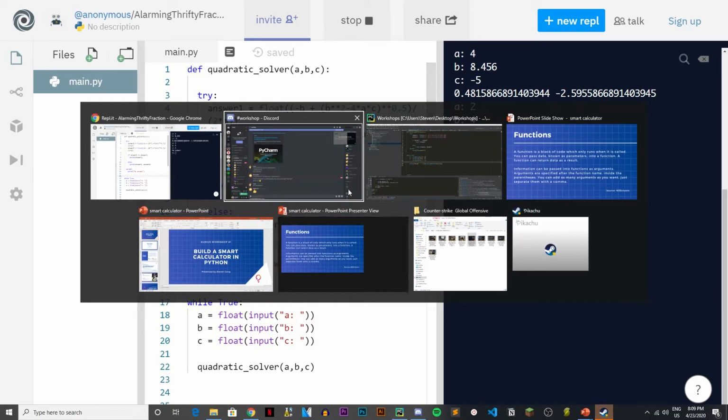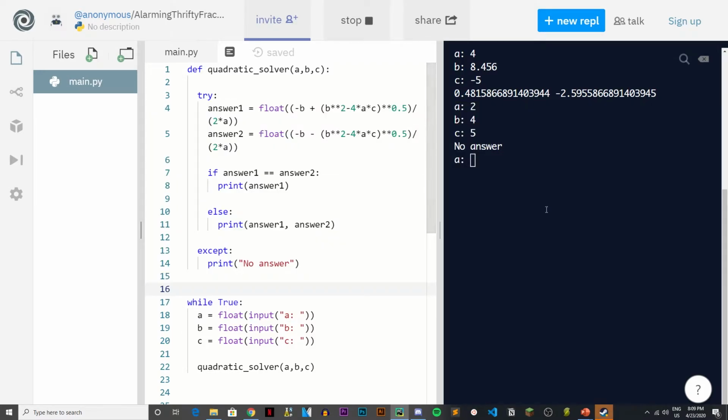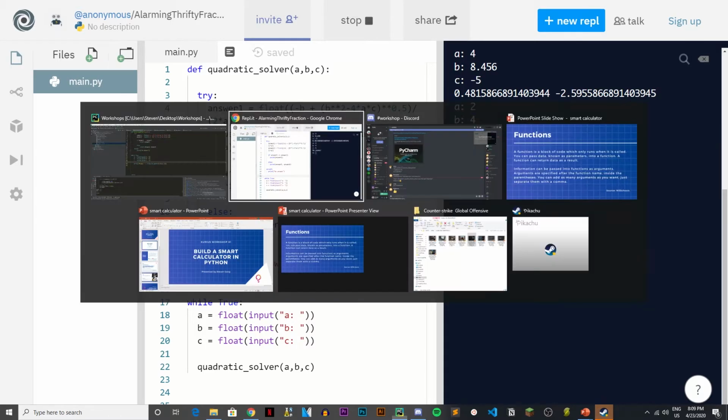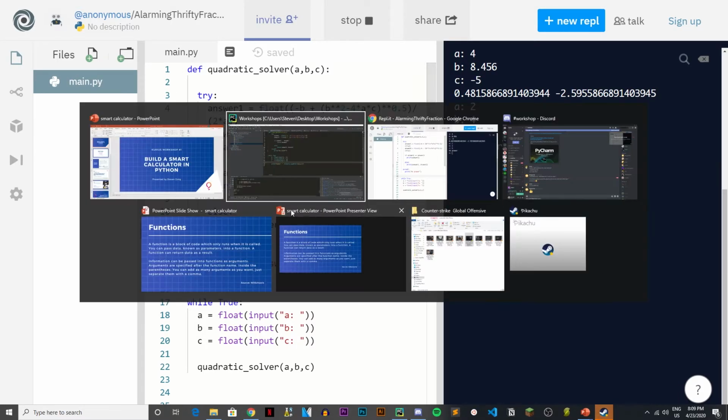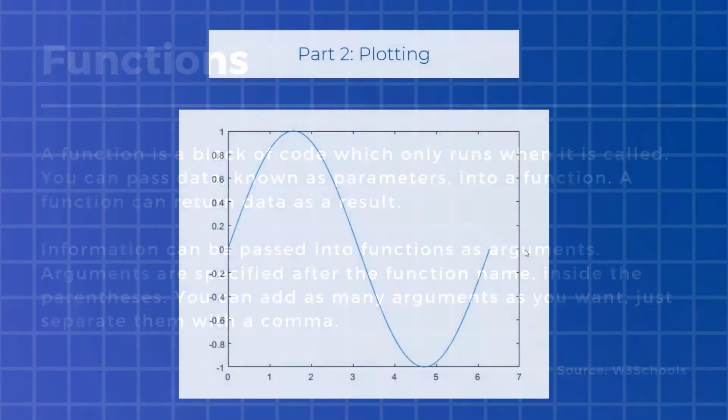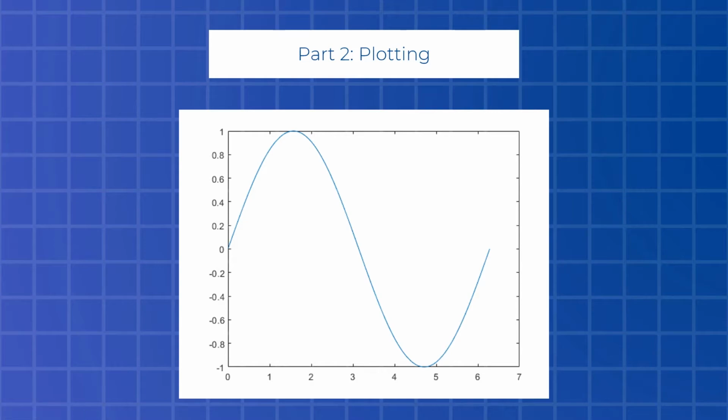What we're going to do now is I'll show you some cool things that I did. The cool thing is actually going to come later. Okay. Now what we're going to do is introduce you all to libraries. Libraries are very powerful. Let me go to my presentation. Which one is it? This one. We're going to go into plotting.